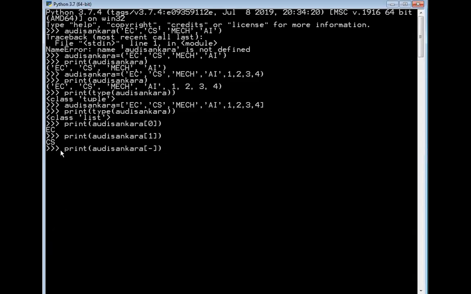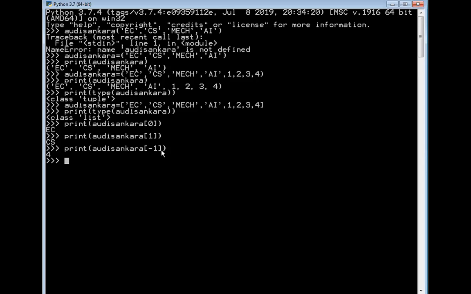So here I specify -1. The -1 is a negative index number which refers to the last element present in the tuple. In this example, we have taken the tuple Adi Shankara. Which is the last element present here? 4 is the last element in this tuple.